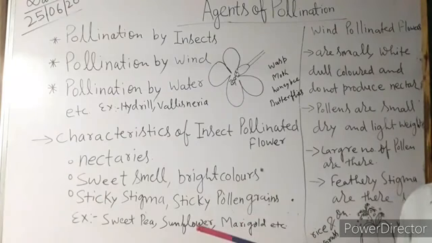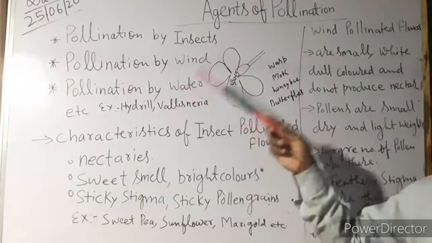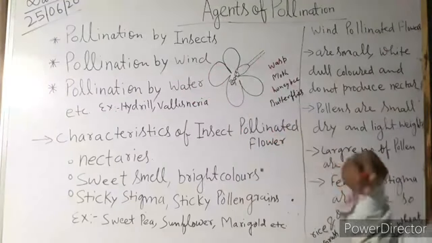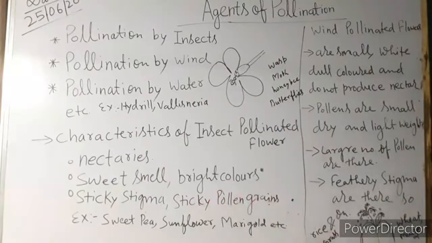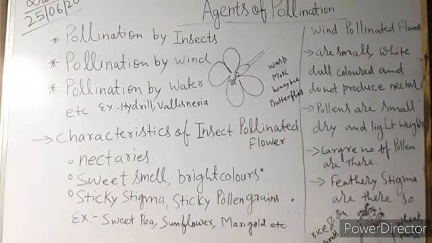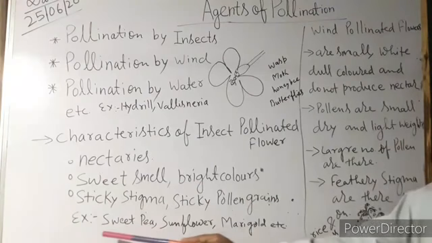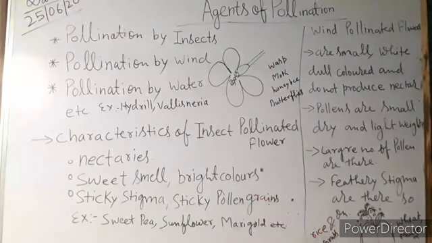If the flowers are bisexual, the insect sits on one flower, then flies and sits on another flower and brushes the pollen grains, so the sticky pollen should be there to stick to the wasp, butterflies, honeybee or moth. So sticky stigma and sticky pollen grains both will be there. This often happens in sweet pea, sunflower, or marigold, or maybe another plant.